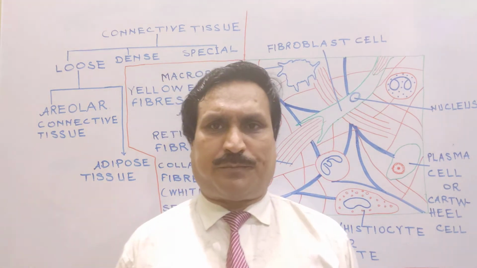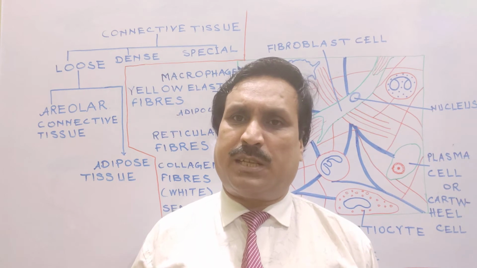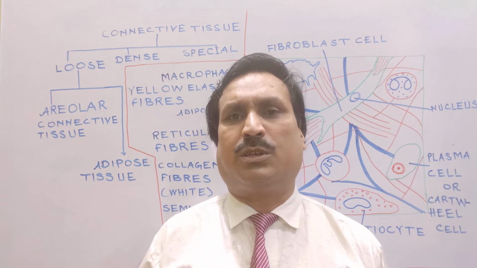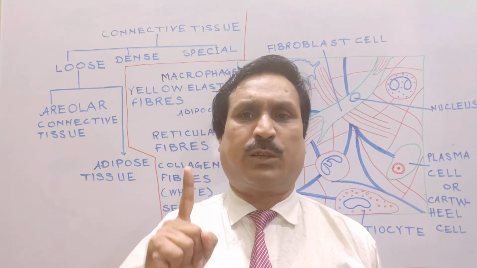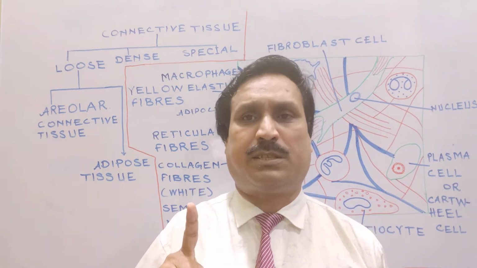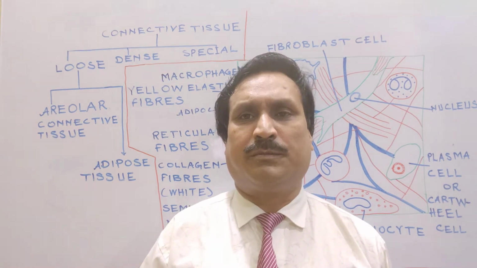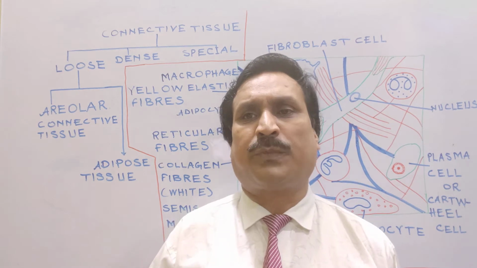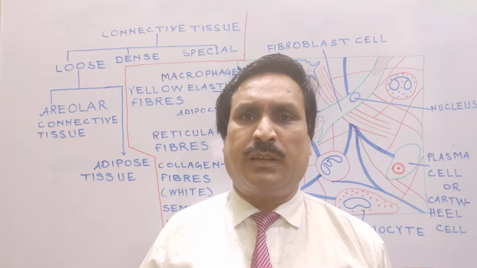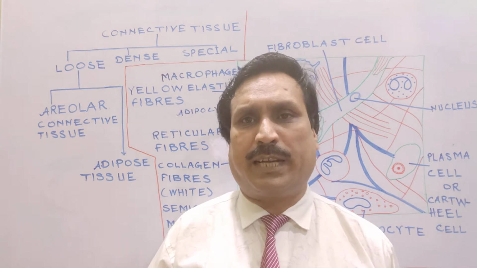There are three basic components of connective tissue. First is connective tissue cells. Connective tissue cells include macrophages. Macrophages are phagocytotic cells that eat cell debris and bacteria. Macrophages are formed from monocyte cells, and macrophage cells are large size cells and are significant cells of connective tissue.